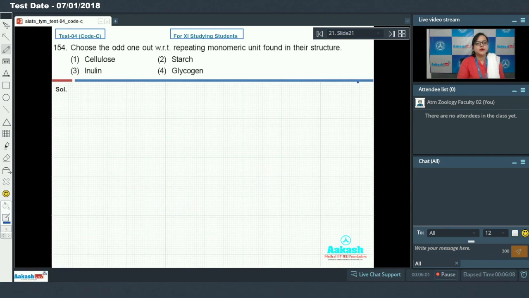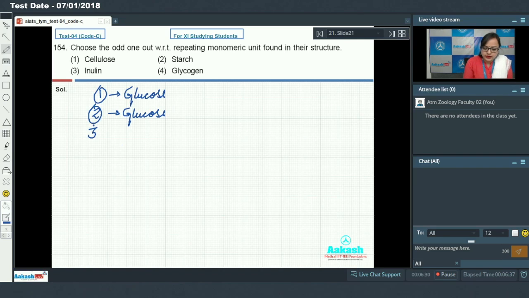Question 154. Choose the odd one out with respect to repeating monomeric unit found in their structure. Option first, cellulose. Cellulose is a polymer made up of glucose as monomeric unit. Option 2, that is starch. Starch is a polymer which is also made up of glucose as monomeric unit.